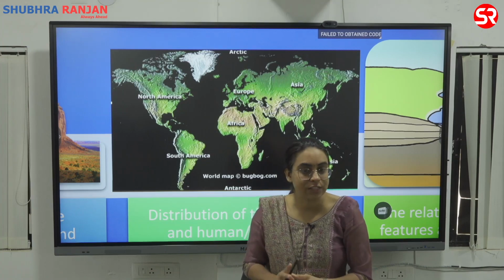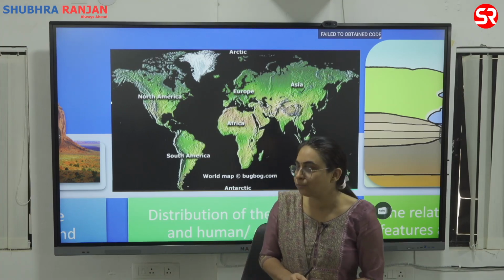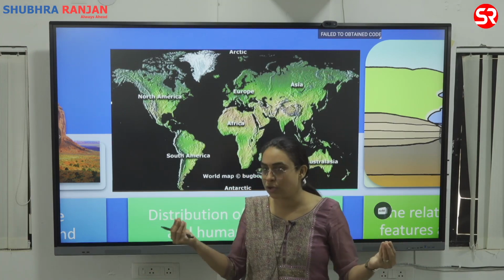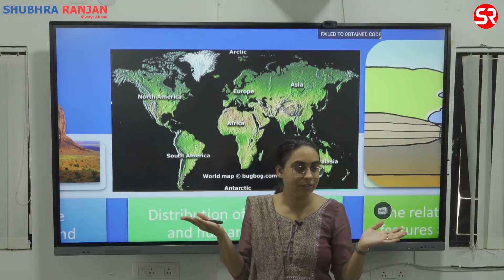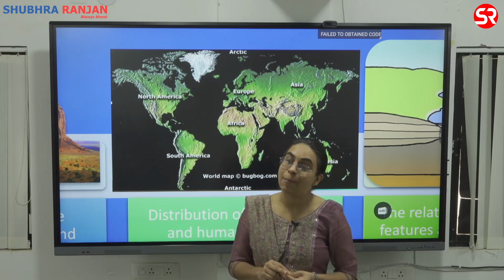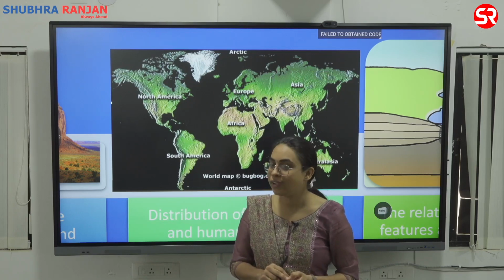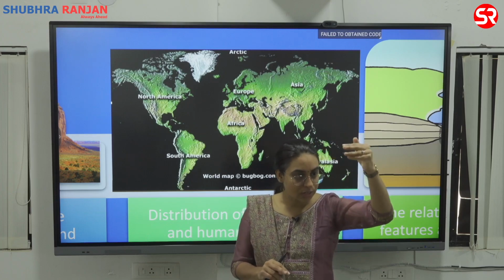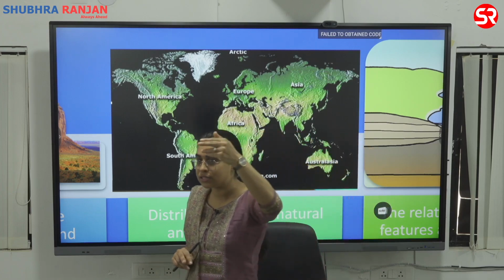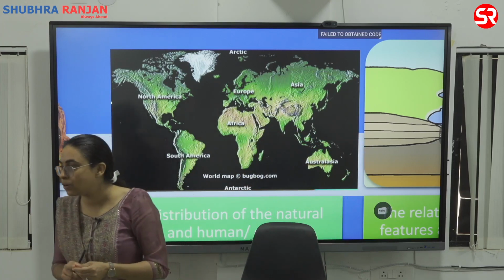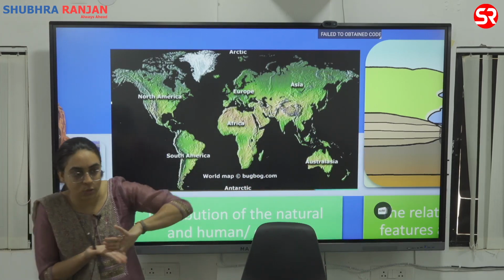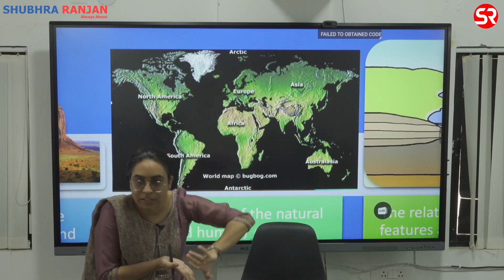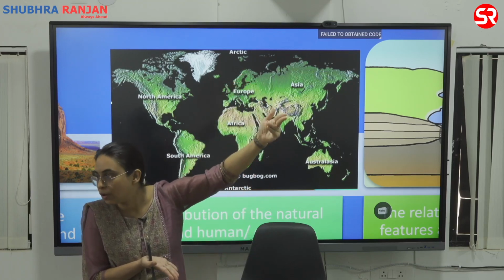Does it have a relation with the environment? Yes. If you look at India, is India a tropical country? Majority tropical countries, garmi, ठीक है. But if you talk about temperate forest, do we have temperate forest? Temperate forest is something that is found in the cold region, right? Oak, eucalyptus. Do we have temperate forest along Himalayas? As you rise higher in the altitude, you will see that the temperature is changing. You will see that the climate is changing, and you have temperate forest also.